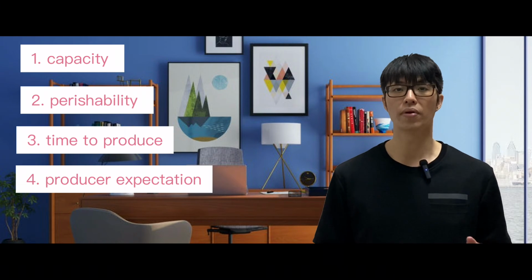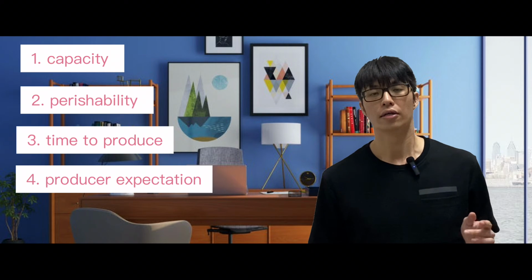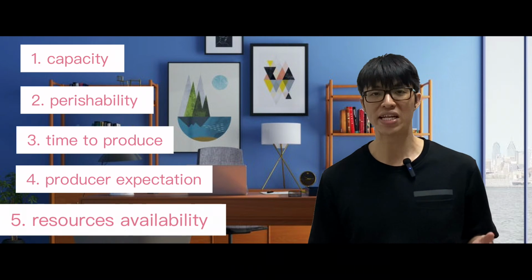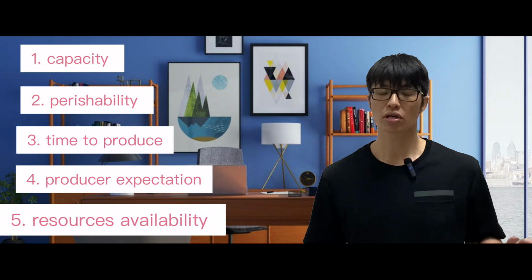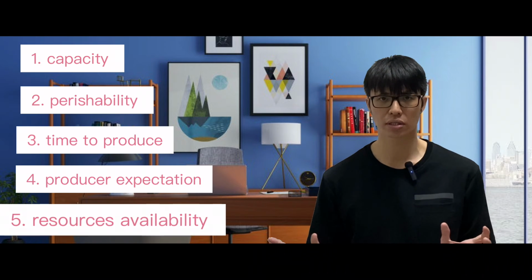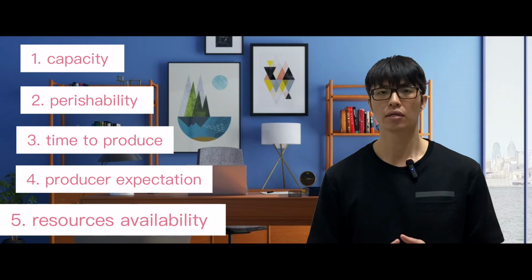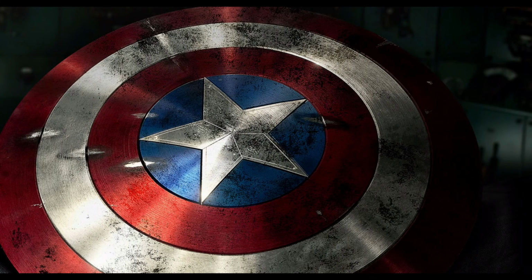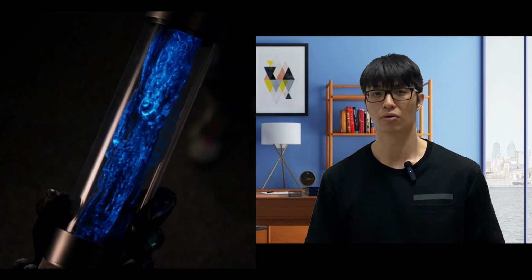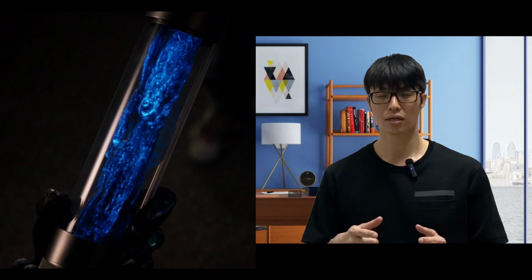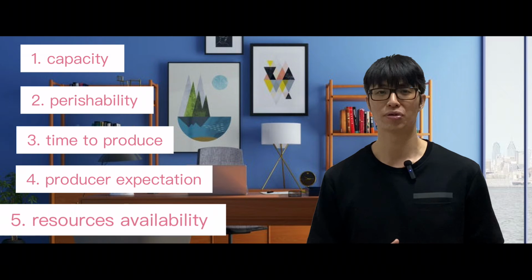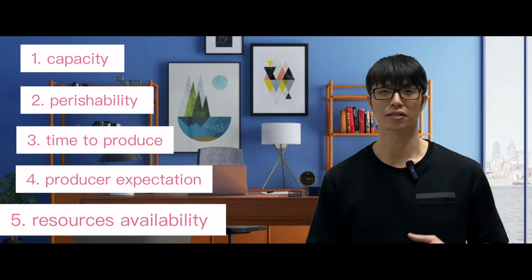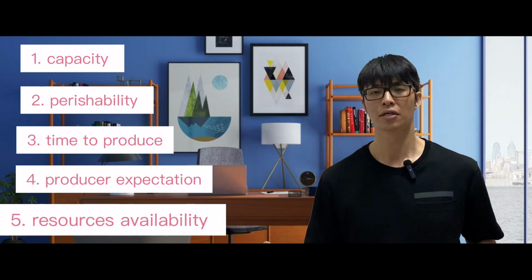The last one would be resource availability. So you are talking about unique resources, just like the shield of Captain America is made of vibranium. Although I don't know whether it's vibranium or not, you can type in the comments below and let me know what type of metal, because I suddenly can't recall.